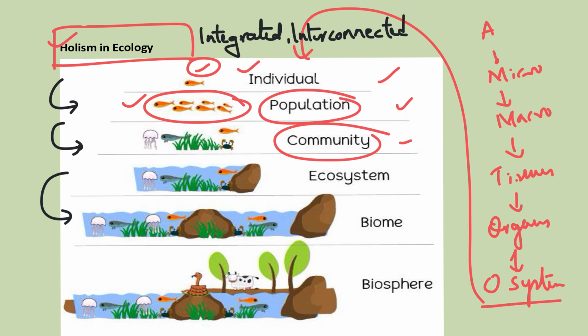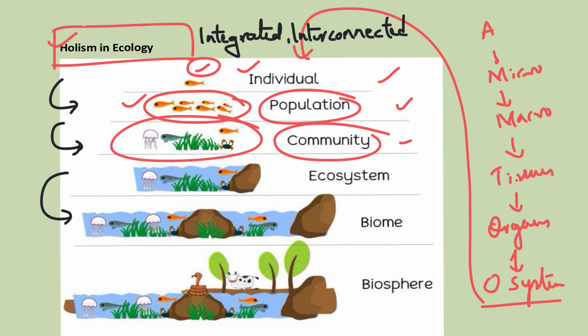When it comes to the community, we can say it is the existence of different species. The community is after the population: many species existing in a particular area. So community is the interaction between the different species.